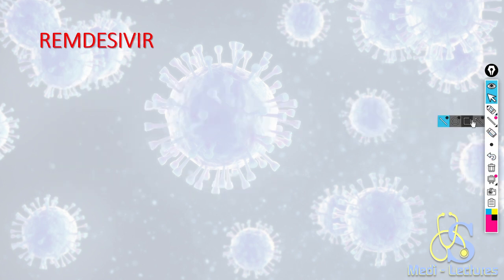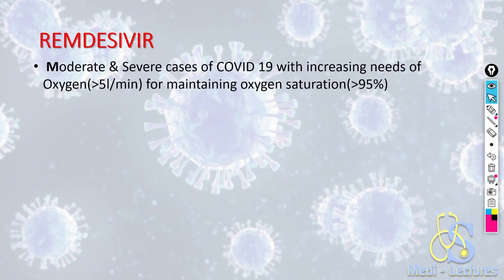Coming on to a very novel and very important and life-saving drug, it is remdesivir. It is given in moderate to severe cases. It is not given in mild cases. It is only given in moderate to severe cases of COVID-19 when there are increasing needs of oxygen, more than 5 liters per minute, for maintaining oxygen saturation more than 95%.